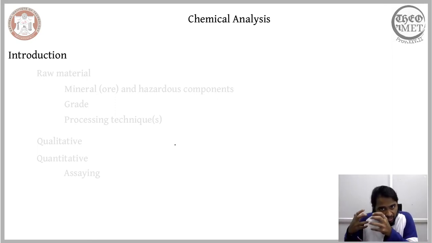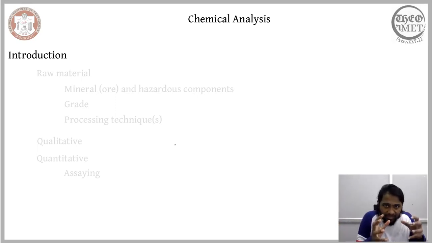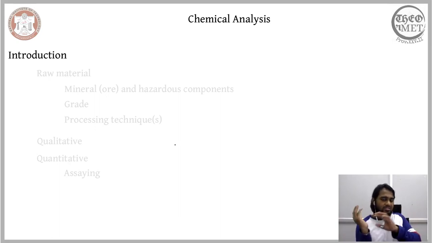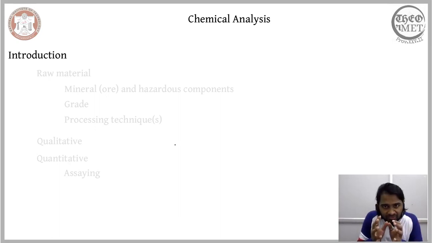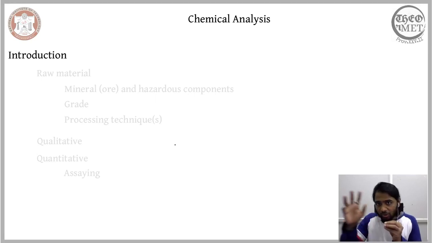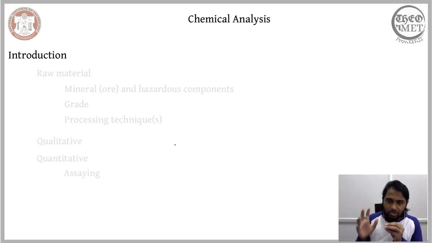So we need to ensure that we are efficiently employing the mineral processing technique. The chemical analysis is not a standalone approach; we are considering it in the context of mineral processing.